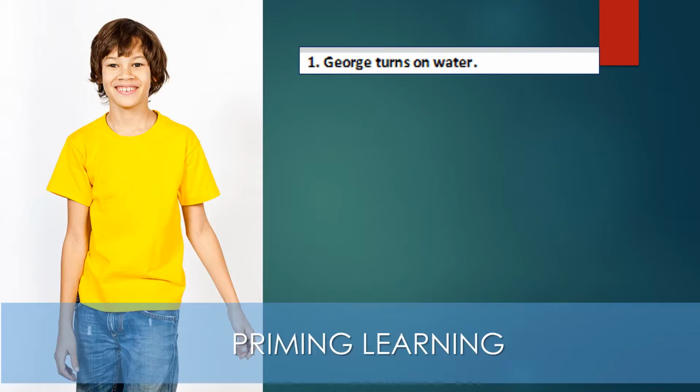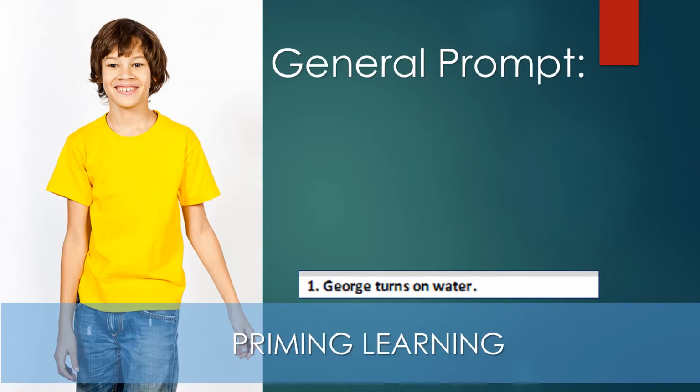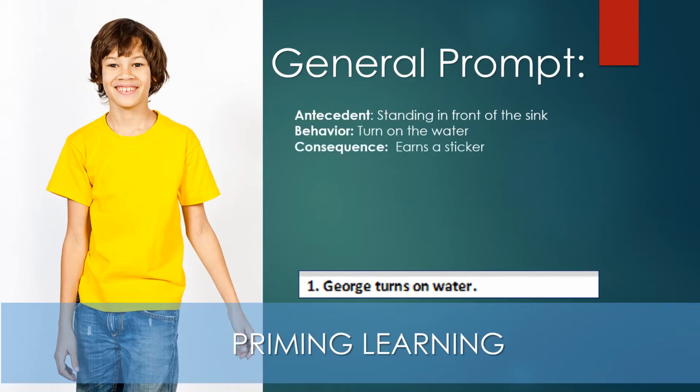To help them, we want to use a general prompt. This is done before we have them step up to the sink. We want to do 3 things to help them: explaining to them the when, how, and why. This is the antecedent, behavior and consequence. Look at the example and think to yourself, why would this increase the likelihood of him turning on the sink?